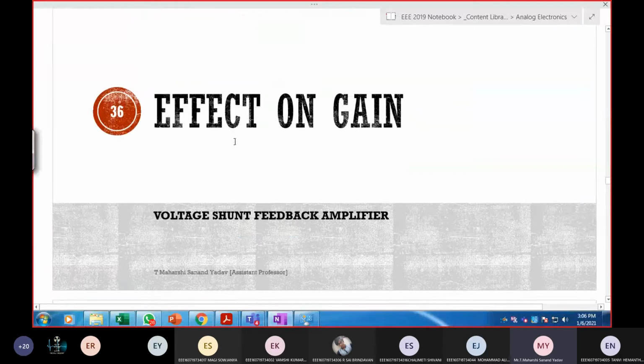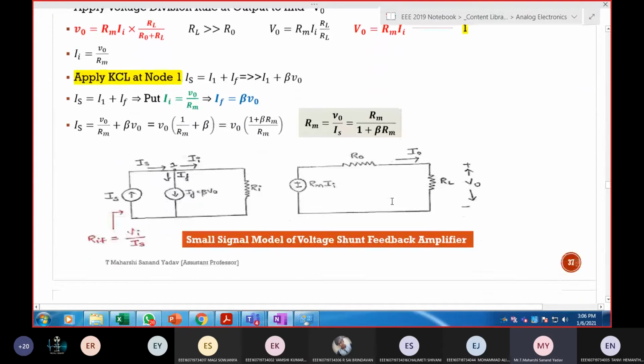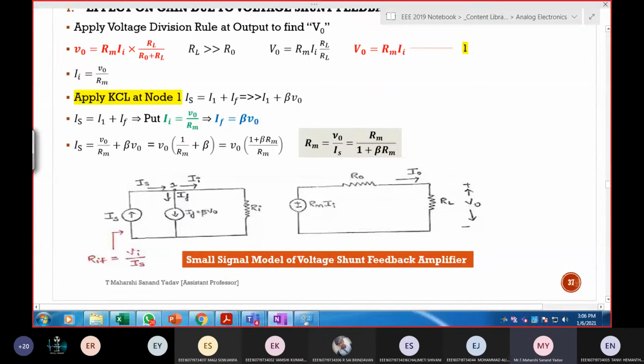Again, the same issue, effect on gain. So first apply voltage division rule at the output path. And this is the equivalent model of it. Same model, but the difference is why here RM and why II.